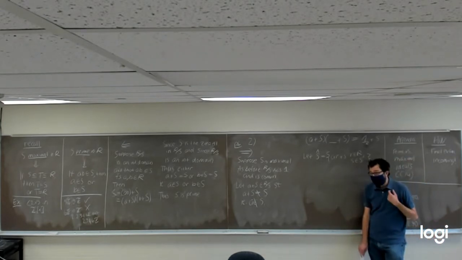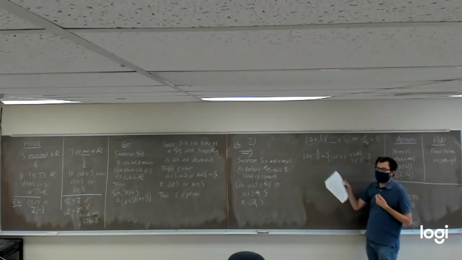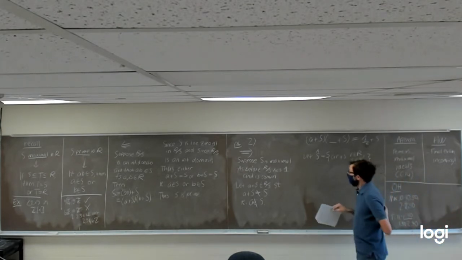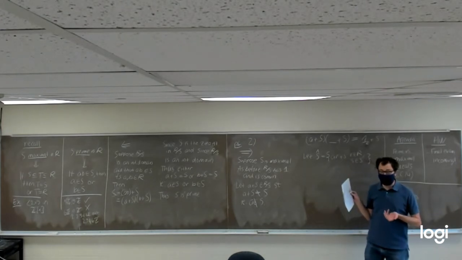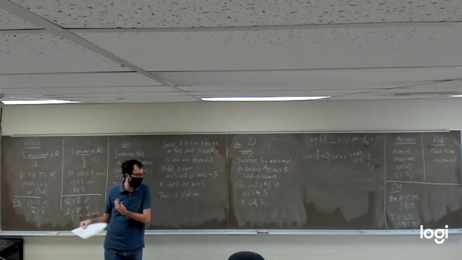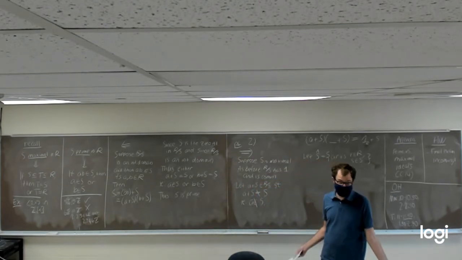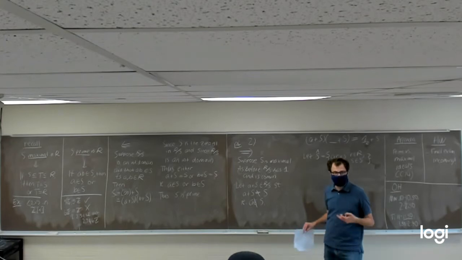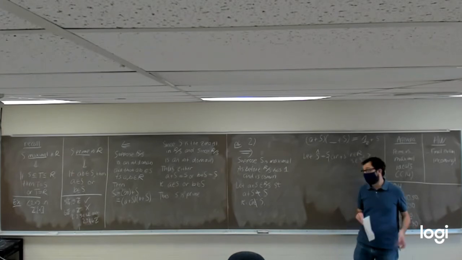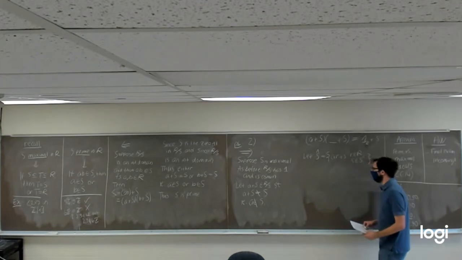Here's what we're going to do. We're going to show that S, which is a maximal ideal, is contained in S hat, but is not equal to S hat. Well, if S is contained in S hat, but is not equal to it, since S is a maximal ideal, meaning there's no bigger ideals other than the entire ring, that's going to show us that S hat has to be the entire ring R. And if S hat is the entire ring R, that's going to give us some nice properties that will eventually allow us to find a multiplicative inverse for little a plus S. So that's where we're going with this proof.